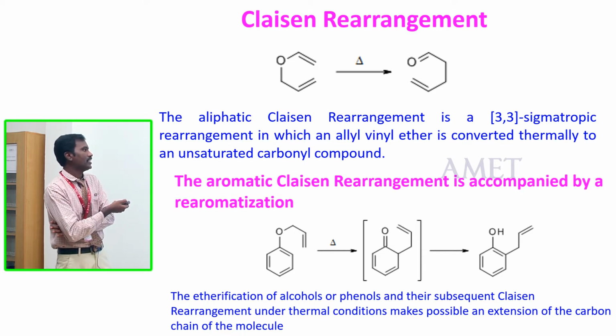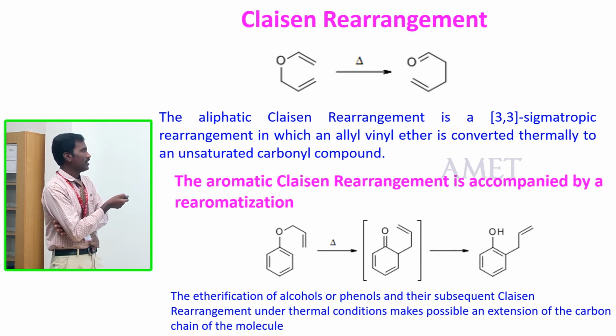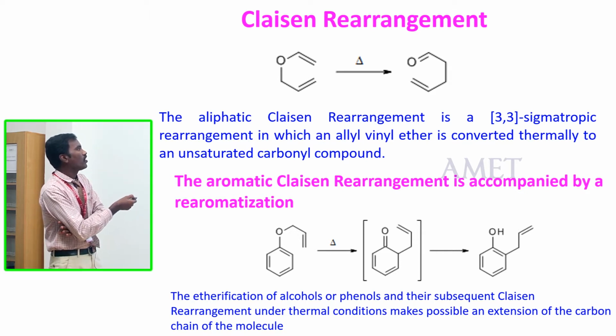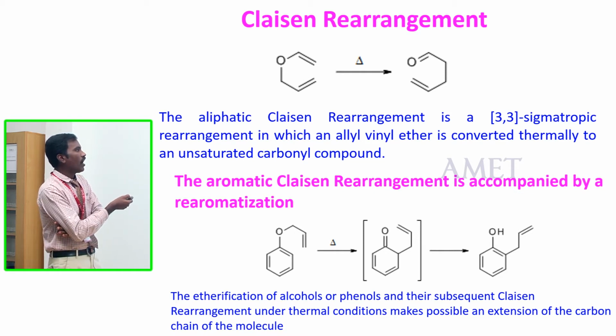The aliphatic Claisen rearrangement is a 3,3 sigmatropic rearrangement of an aliphatic molecule, allyl vinyl ether. This double bond shifts slightly here, this one is kicked out, this goes to join here. Here you get bonding at the terminal oxygen compound. This is the middle oxygen bond forming here, the starting material. Finally, you get the terminal aldehyde compound, the allyl vinyl aldehyde compound. This is an unsaturated aliphatic aldehyde compound.